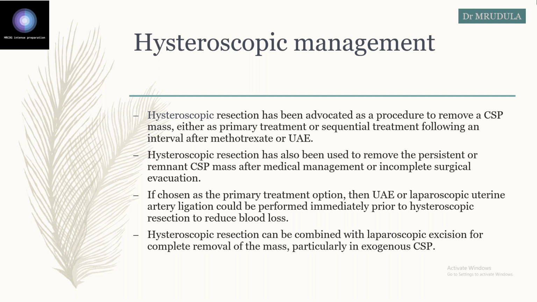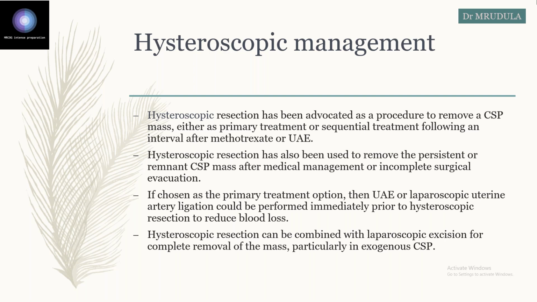Okay, so either first methotrexate or uterine artery embolization is done, followed by hysteroscopic resection. And this hysteroscopic resection is done to remove the persistent or remnant caesarean scar ectopic mass. If it is chosen as primary treatment, then either uterine artery embolization or laparoscopic uterine artery ligation should be done immediately prior to hysteroscopic resection to reduce the blood loss.